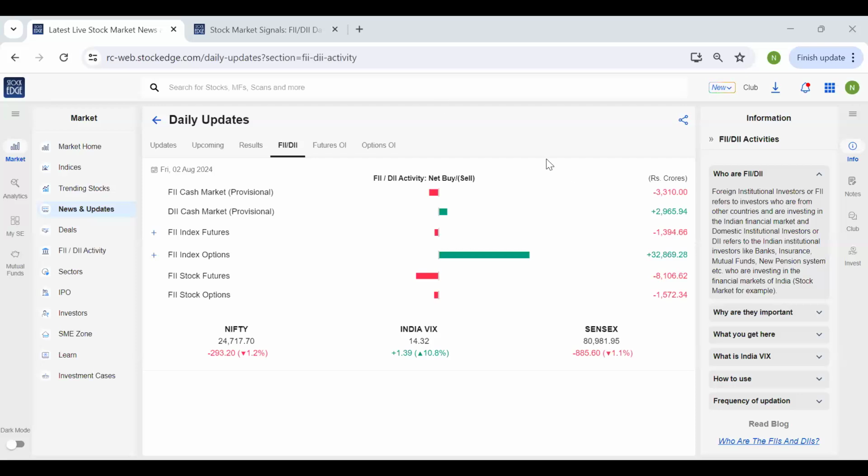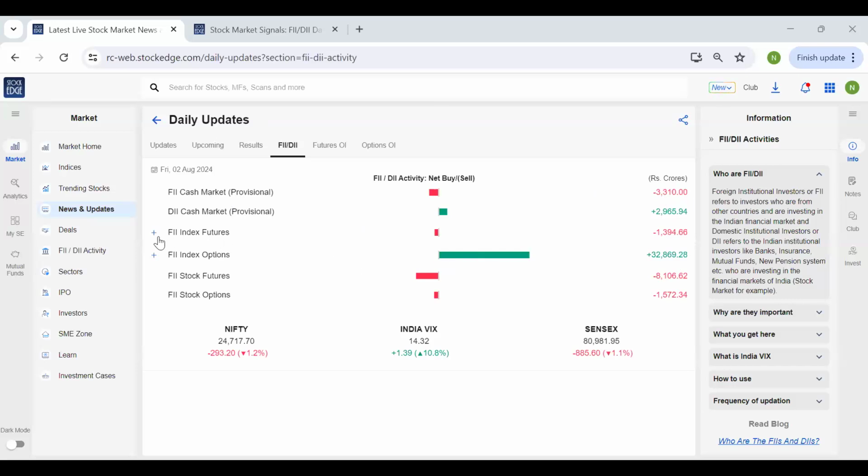If you see on Friday in the cash market, the FIIs were net sellers. This red bar indicates that they are net sellers in the market, that is, selling has happened. And if the bar is green, that is, they have bought, that is, buying has happened in the market. And this is the net figure. So in the cash market on Friday, FIIs were net sellers. They had sold about 3,300 crores, whereas DIIs had purchased almost an equal amount, about 2,900 crores. So this is the cash market data.